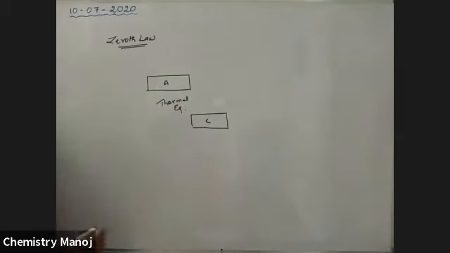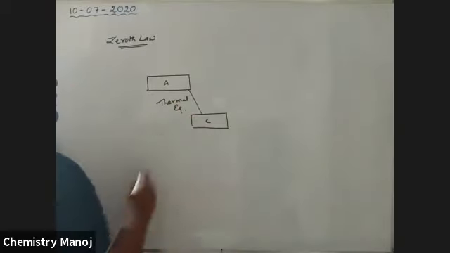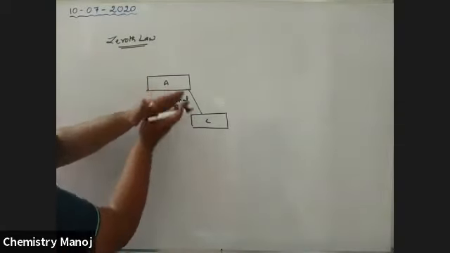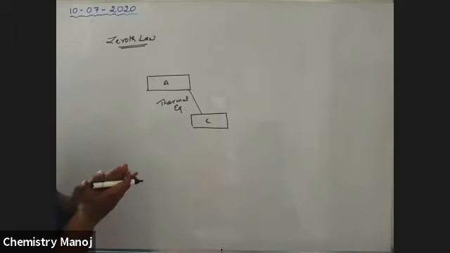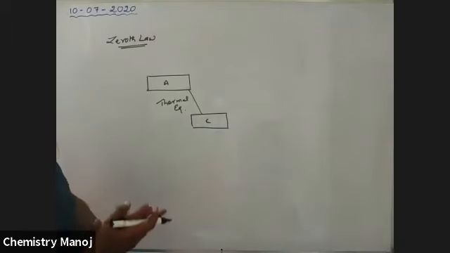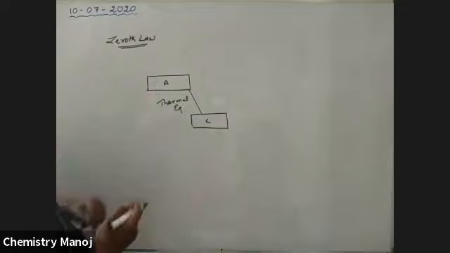A is in thermal equilibrium with C. That means the temperature of these two is the same. Thermal equilibrium means they are at the same temperature. So that is thermal equilibrium.